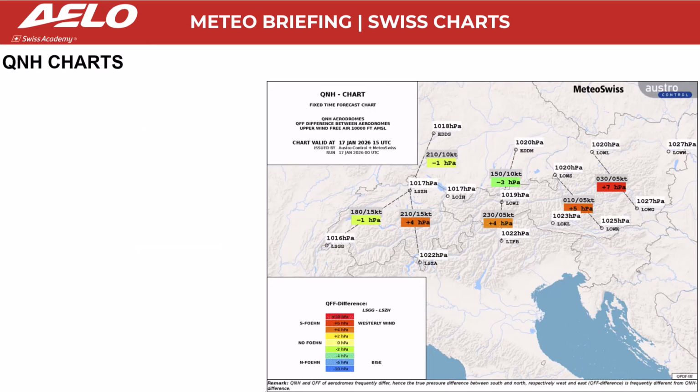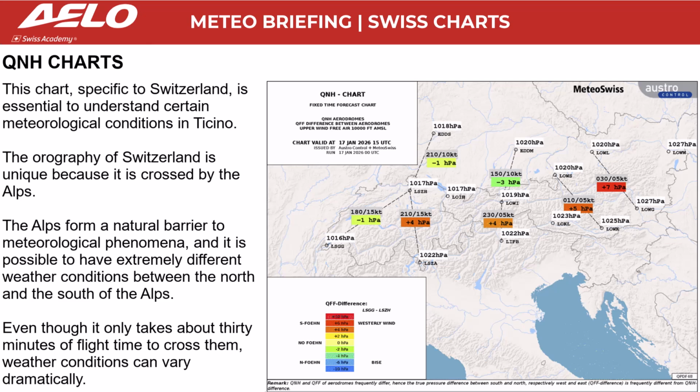QNH Charts. This chart, specific to Switzerland, is essential to understand certain meteorological conditions in Ticino. The orography of Switzerland is unique because it is crossed by the Alps. The Alps form a natural barrier to meteorological phenomena, and it is possible to have extremely different weather conditions between the north and the south of the Alps.